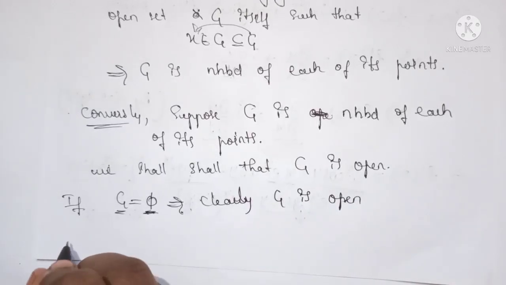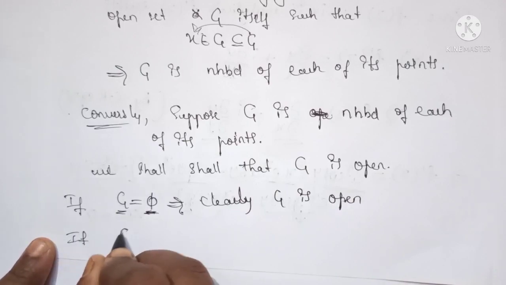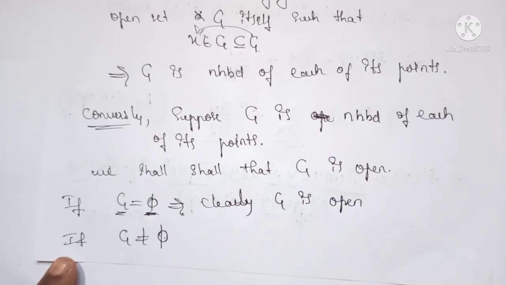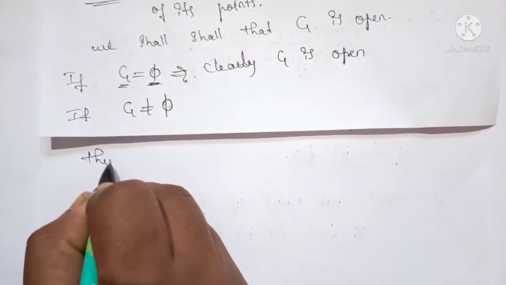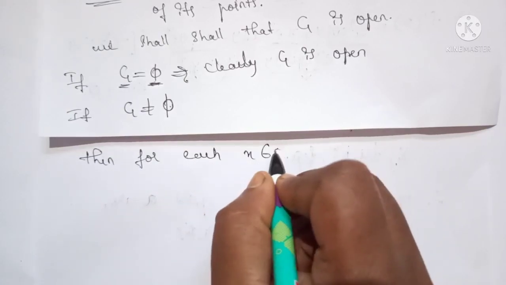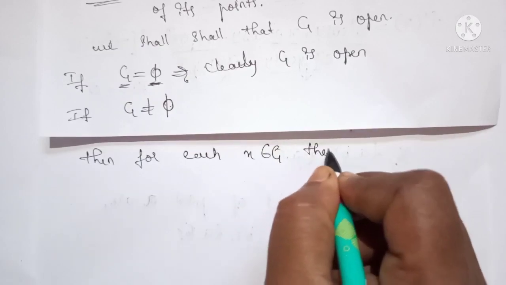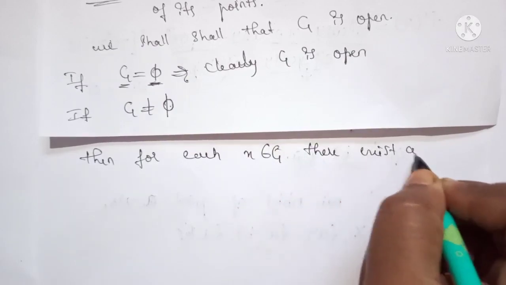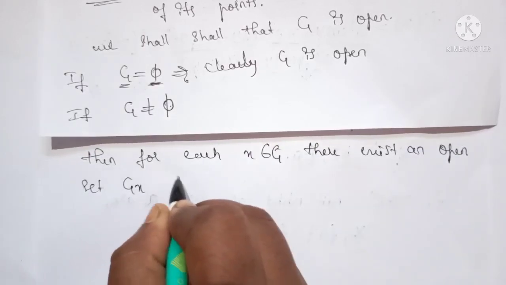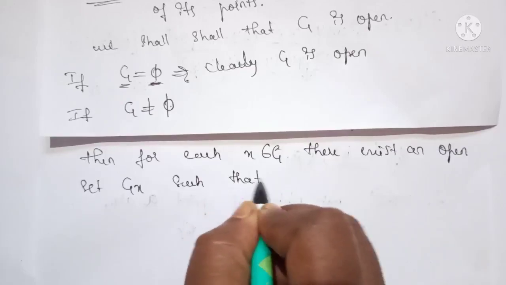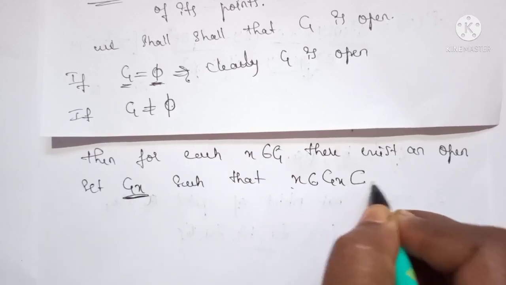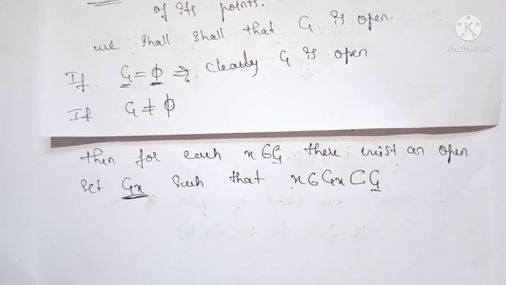Now if this G is not the null set, then for each x belonging to G, there exists an open set G_x such that x belongs to G_x which is a subset of G, because G is a neighborhood of this point x.